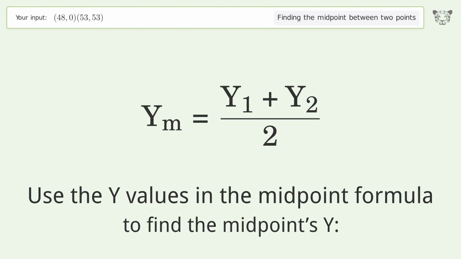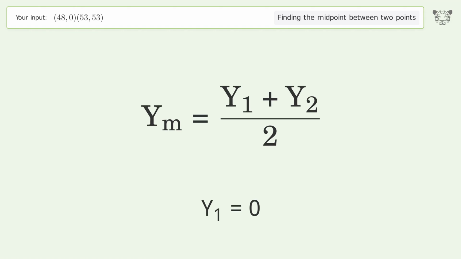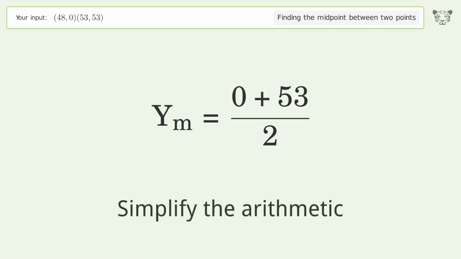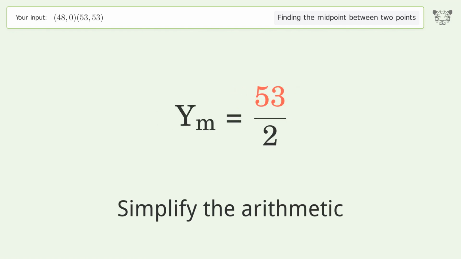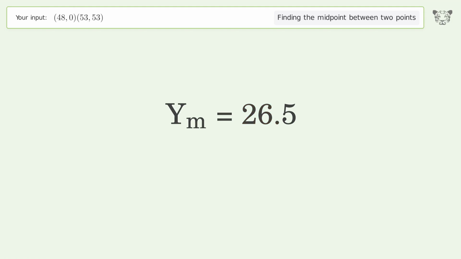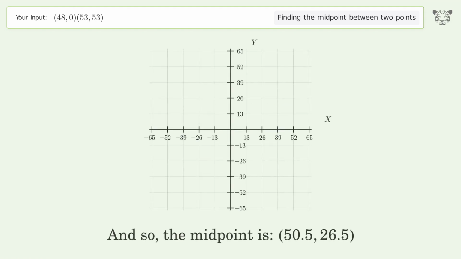Use the y values in the midpoint formula to find the midpoint's y. y1 equals 0. y2 equals 53. Simplify the arithmetic. And so, the midpoint is 50.5, 26.5.